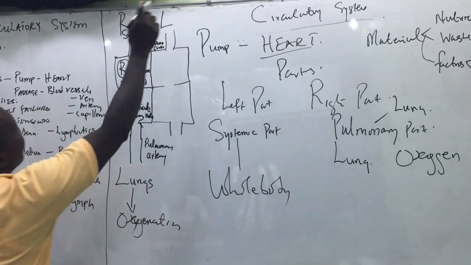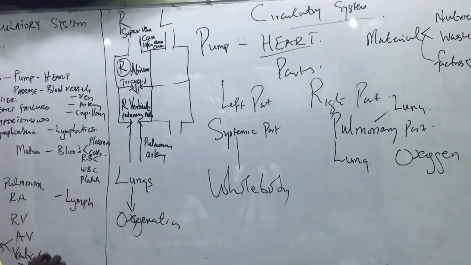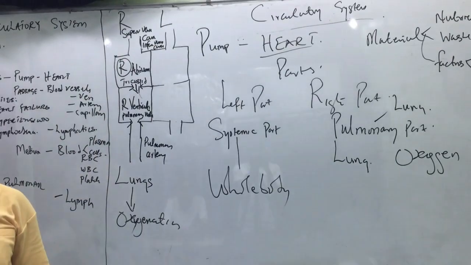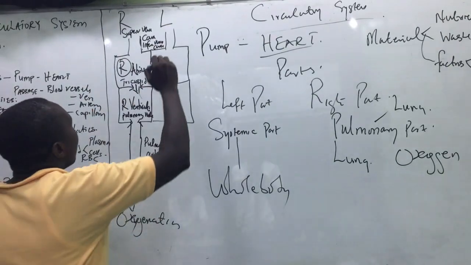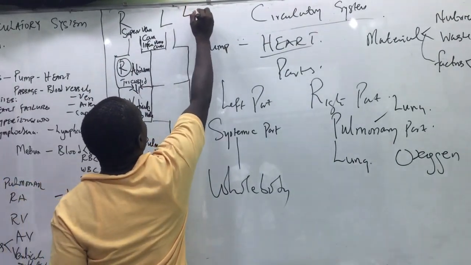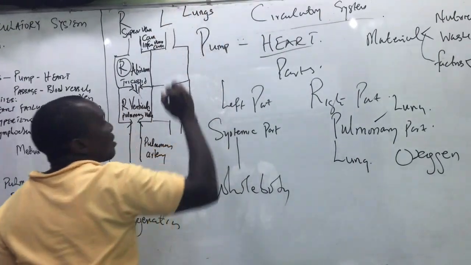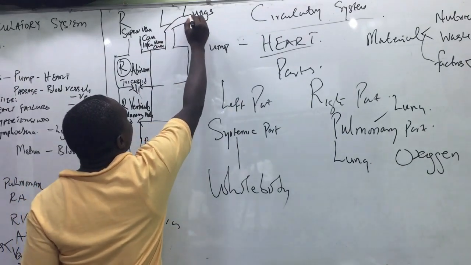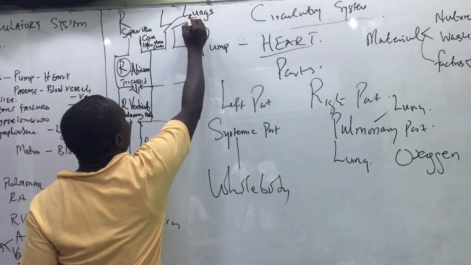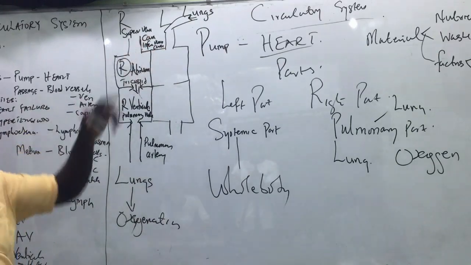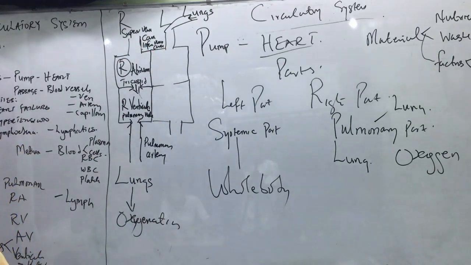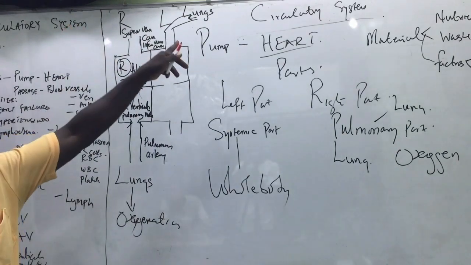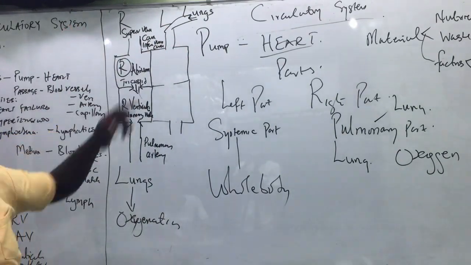Now let us go to the left. The blood that enters the left part of the heart comes from the lungs. It comes from where? The lungs. So look at the lungs. From the lungs comes the blood. They pass through here. This point they pass through is known as the pulmonary veins. Pulmonary what? Veins. You compare it with the other one, that is vena cava. But here it is pulmonary veins.